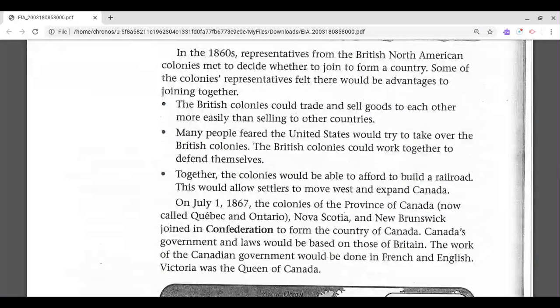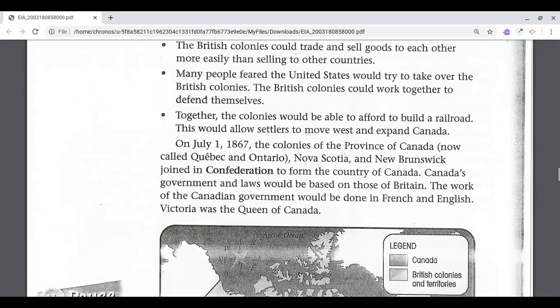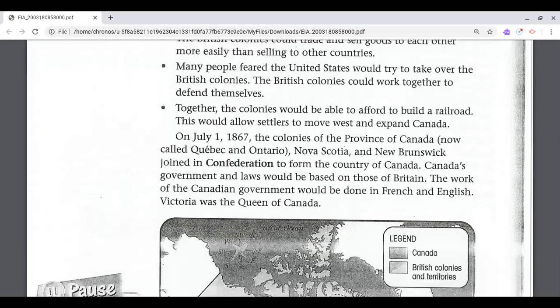In the 1860s, representatives from the British North American colonies met to decide whether to join to form a country. Some of the colonies' representatives felt that there would be advantages to joining together. The British colonies could trade and sell goods to each other more easily than selling to other countries. Many people feared the United States would try to take over the British colonies. The British colonies could work together to defend themselves. Together, the colonies would be able to afford to build a railroad. This would allow settlers to move west and expand Canada.